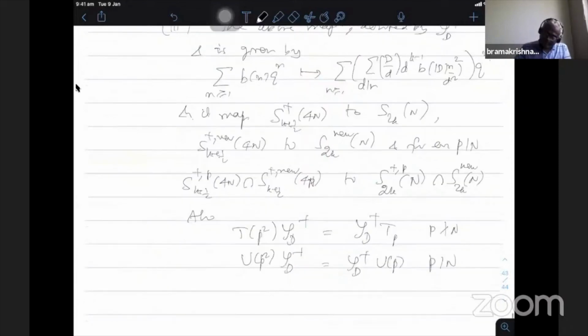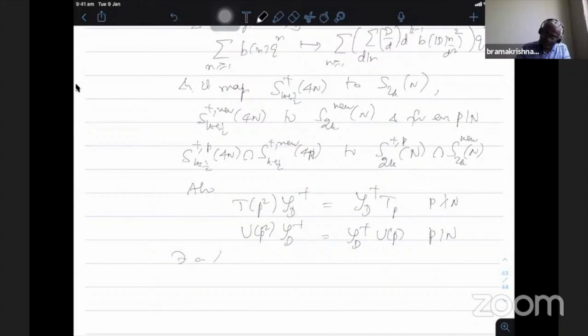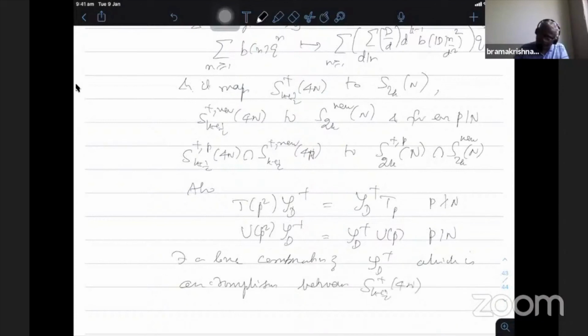And there is a linear combination of S_D^+ which is an isomorphism between S_{k+1/2}^{+,new}(4n) and S_{2k}^{new}(n).